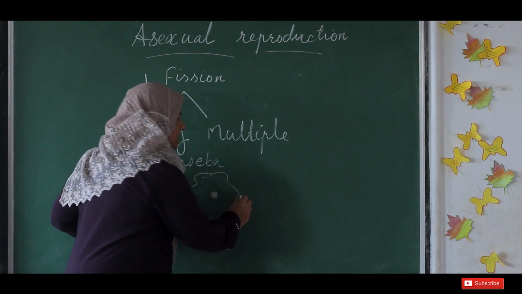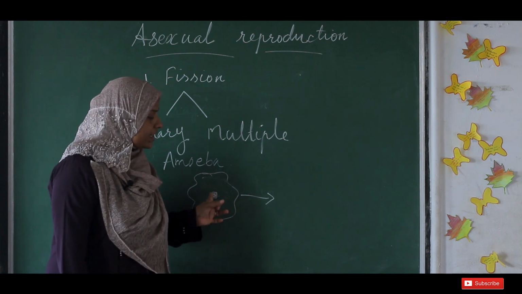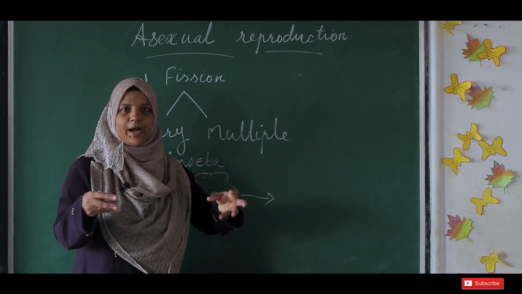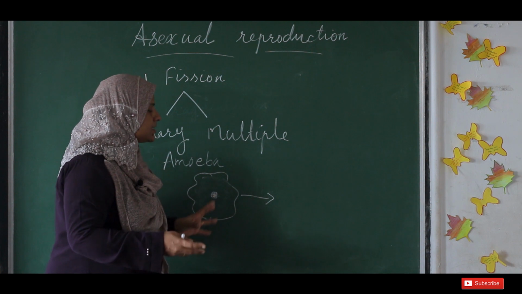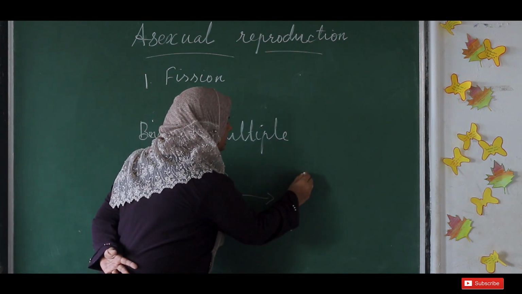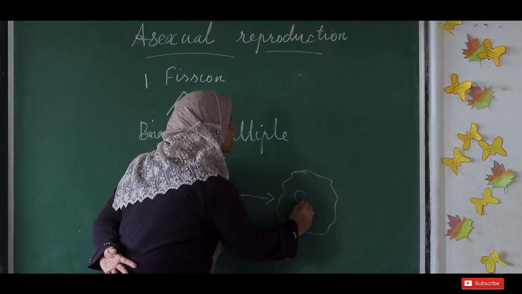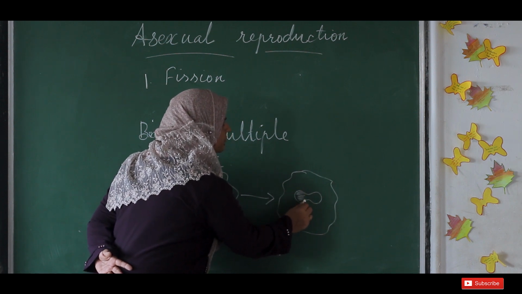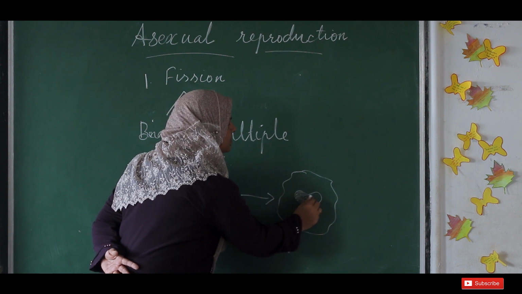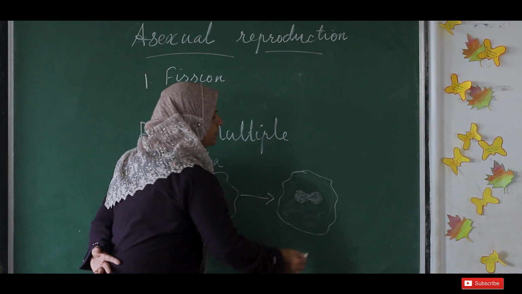So first of all, when this amoeba matures, its nucleus will start dividing. The nucleus, the center part of the cell, will start splitting or dividing. So this is the first step which happens in amoeba's body. The nucleus will be dividing first. Then what will be the next step?